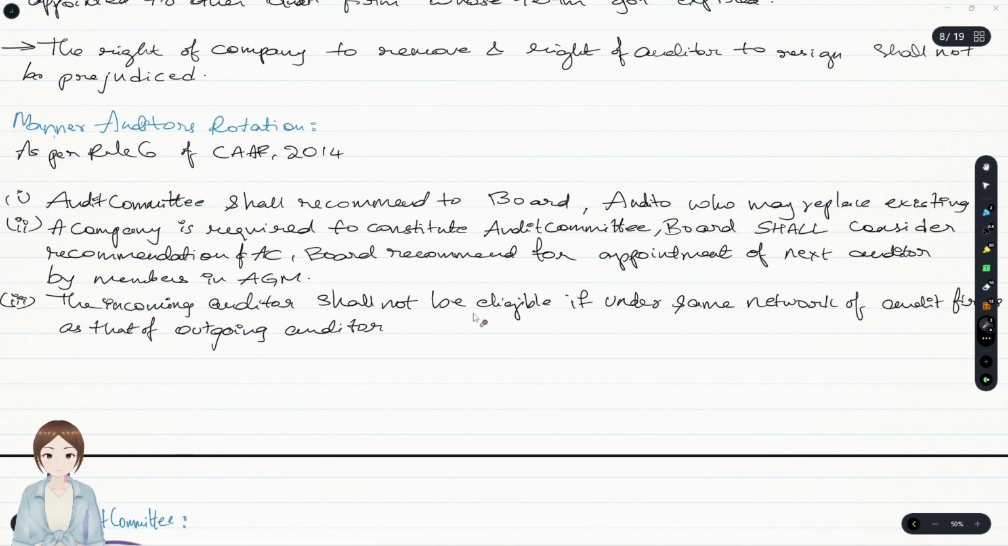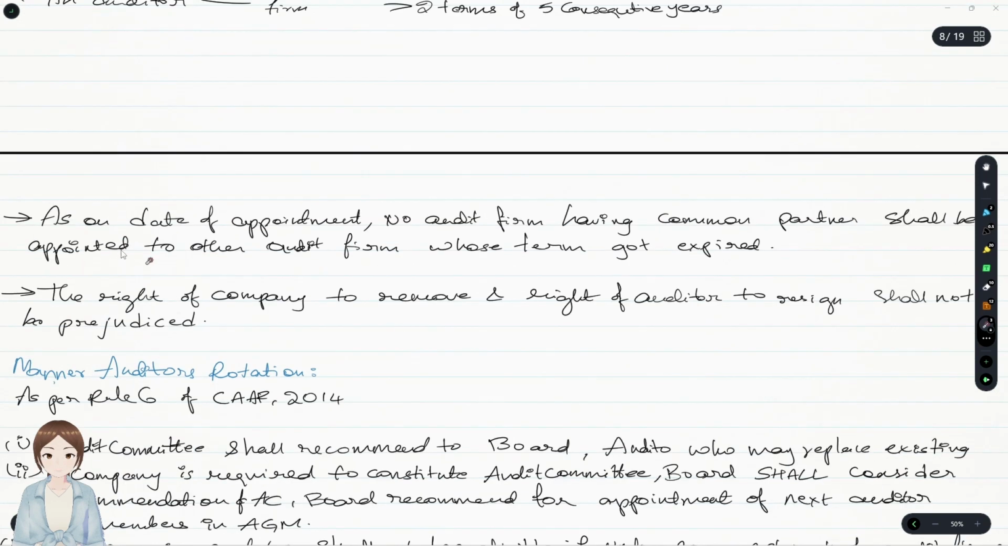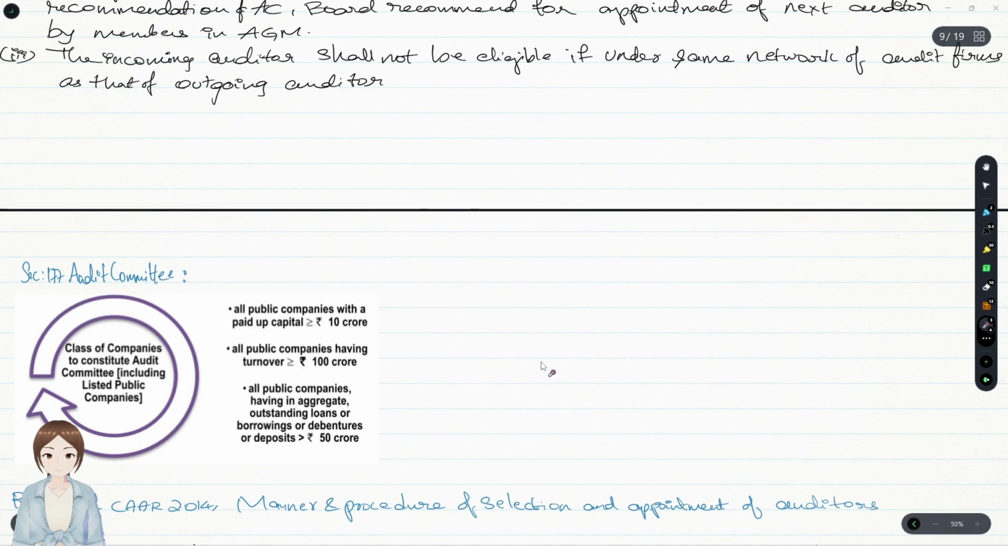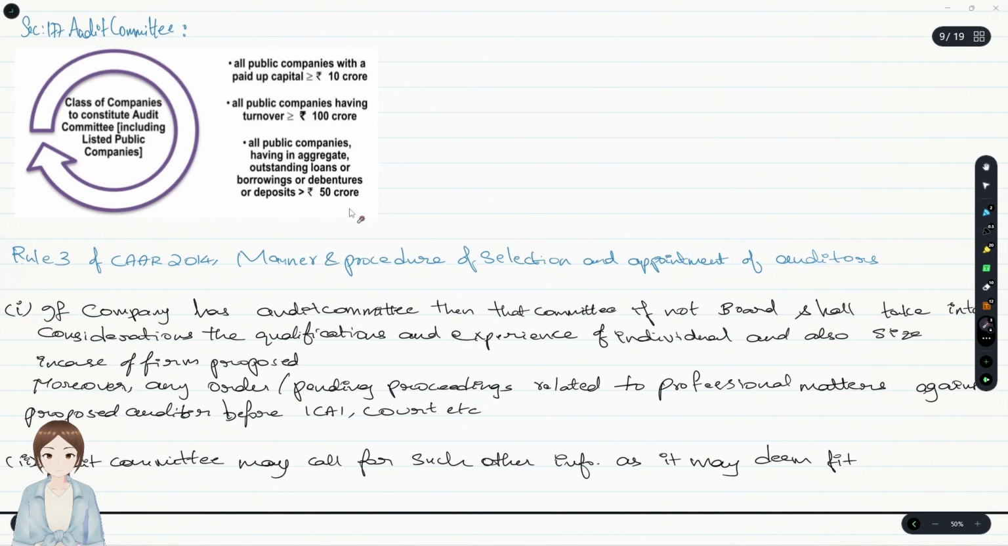And incoming auditor shall not be eligible if under the same network of the audit firm. Likewise, we have said, should not contain a common audit partner firm, or they were saying same network is in regards to the common friend circle, etc.